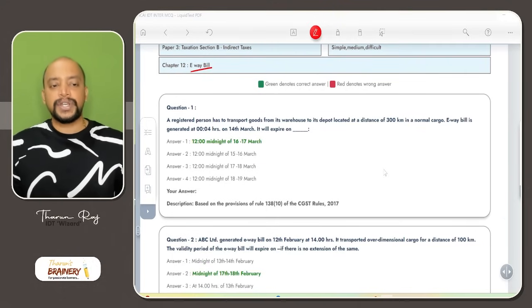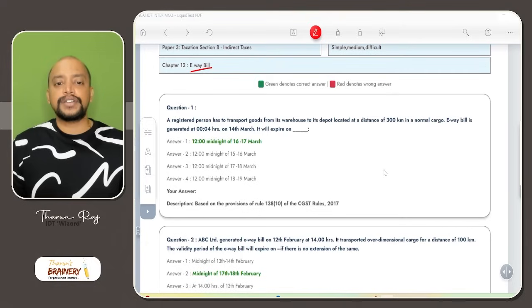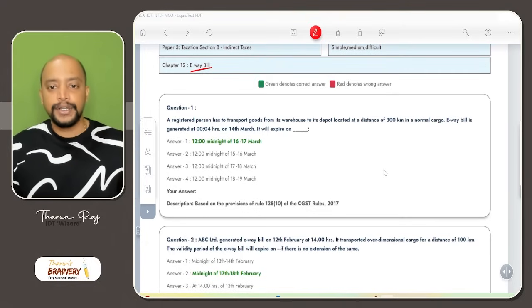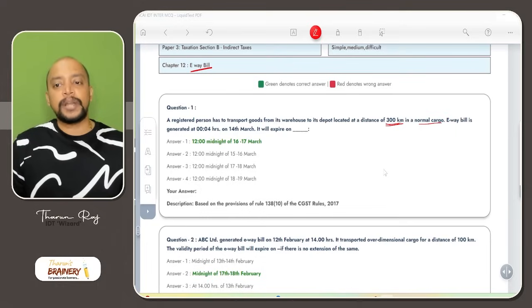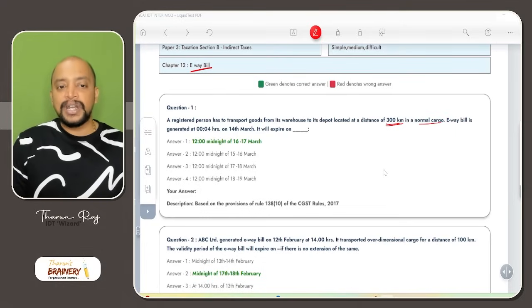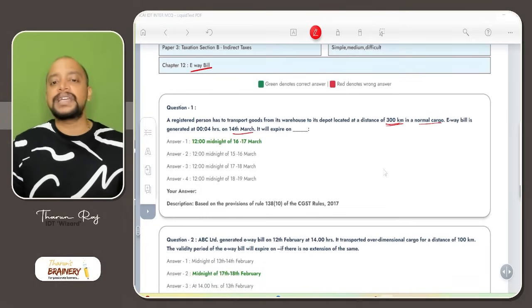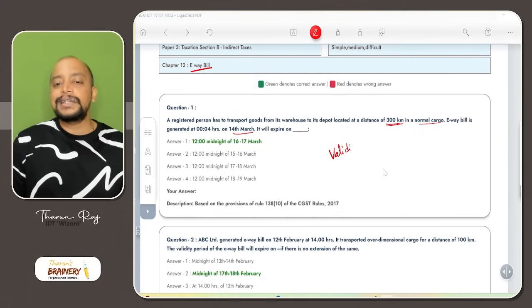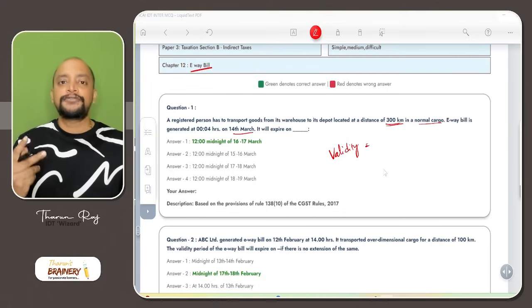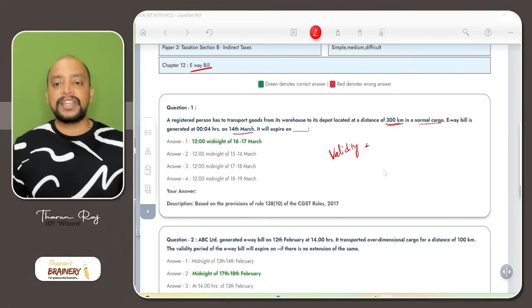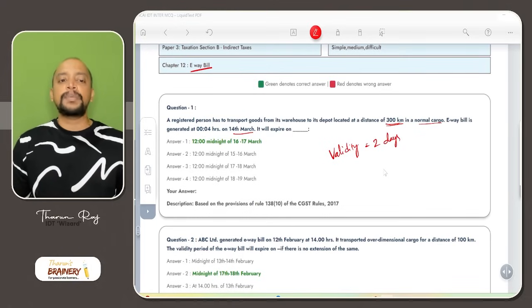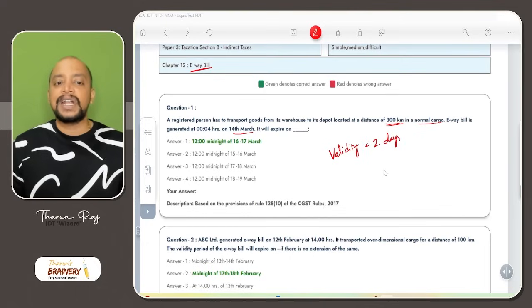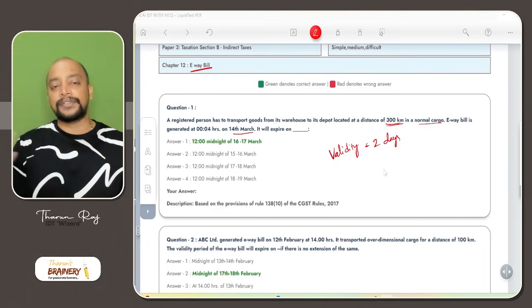In this, the first question: a registered person has to transport goods from its warehouse to its depot located at a distance of 300 kilometers in a normal cargo. E-waybill is generated on 14th March. What is the validity of e-waybill? The validity of e-waybill is 1 day for every 200 kilometers or part thereof. As it is 300 kilometers, the validity is 2 days, and the validity will be counted from the midnight of the day in which it is generated to the midnight of the next day.